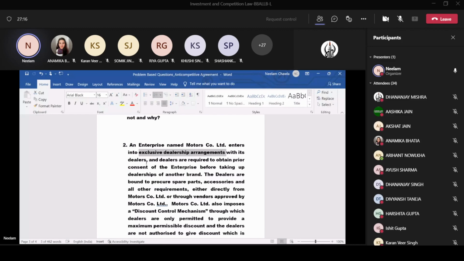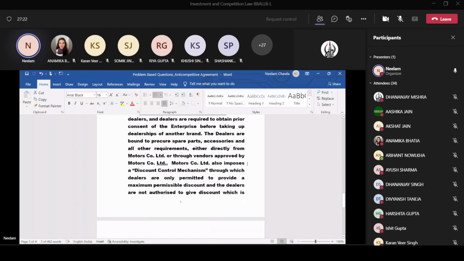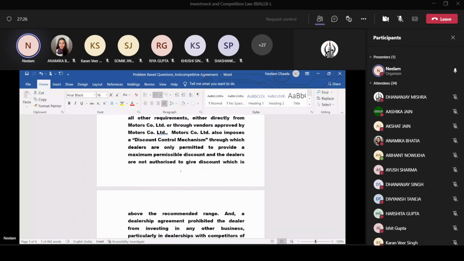Has the vertical, anti-competitive agreement, that is exclusive dealership, been entered into or not? Yes, ma'am, it has. Why, beta? Because they are restricting buying goods from other dealers and only fixing one particular dealer.